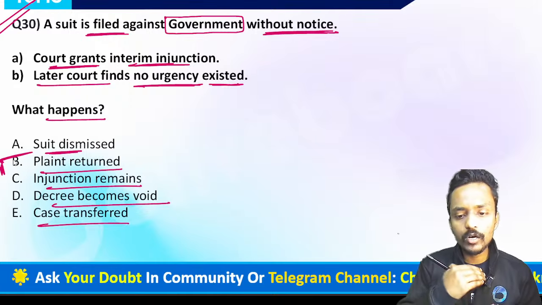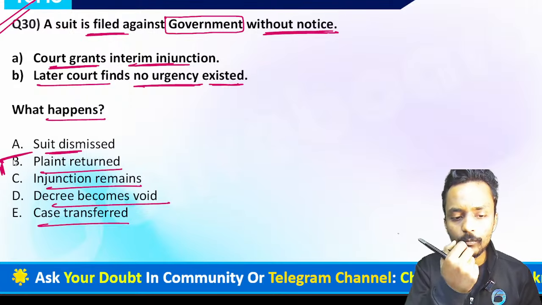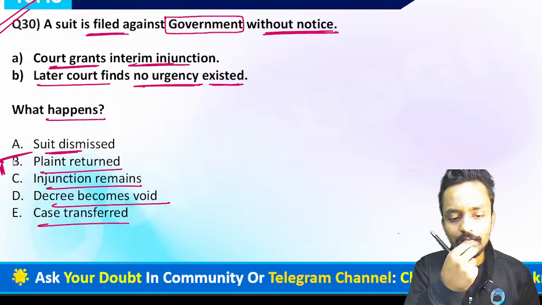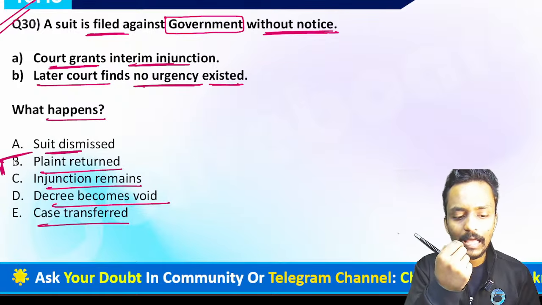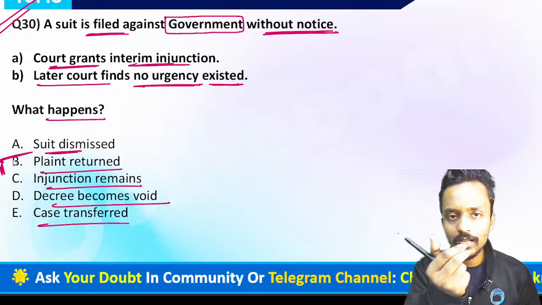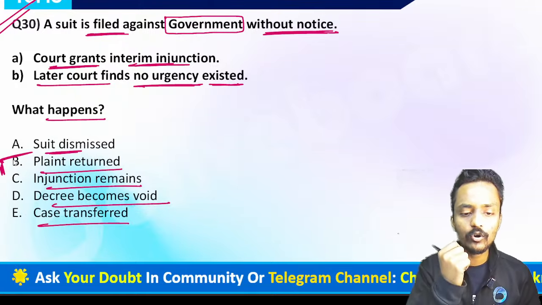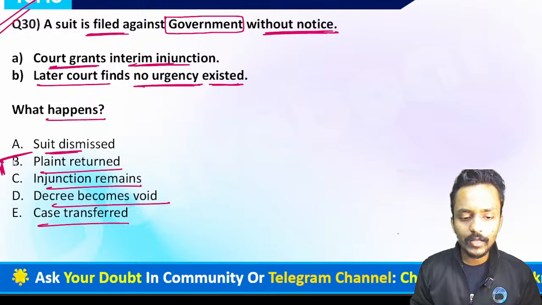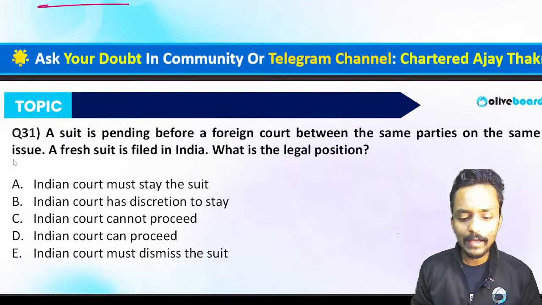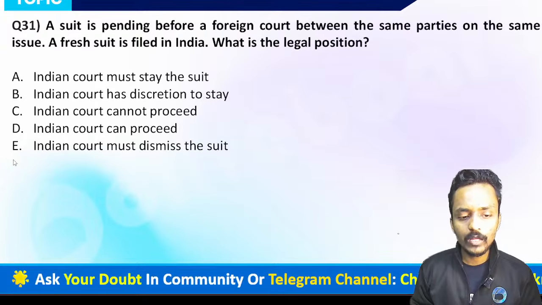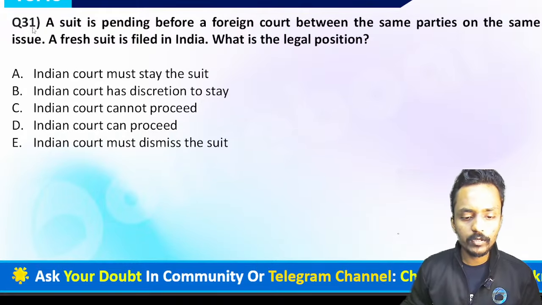If you have not given any kind of notice to the government and you want to file a suit against the government, in such a case the court may grant an interim injunction and your plaint shall be returned. Till you have given a notice to the government, you cannot raise any kind of suit against the government. That's the reason: if the court finds there was no urgency, they will definitely return your plaint. So option number B is absolutely the correct answer. Now we are moving forward to question number 31.